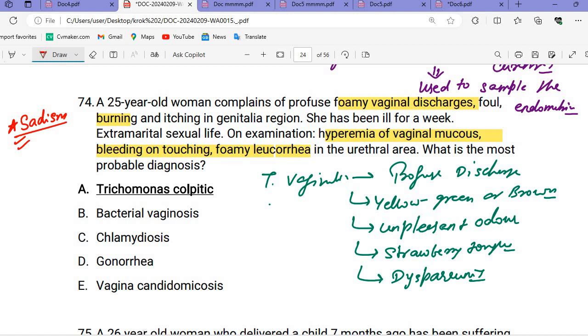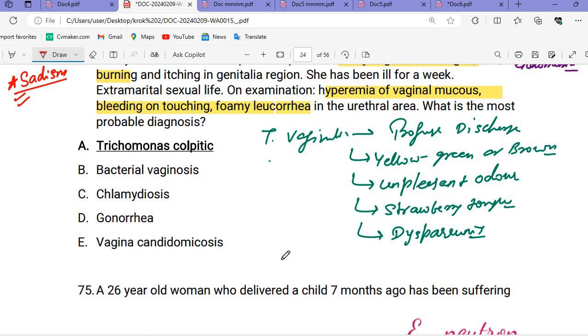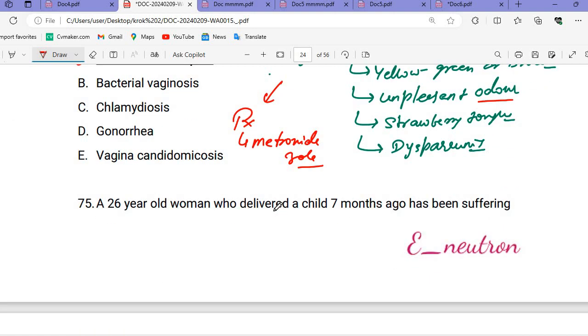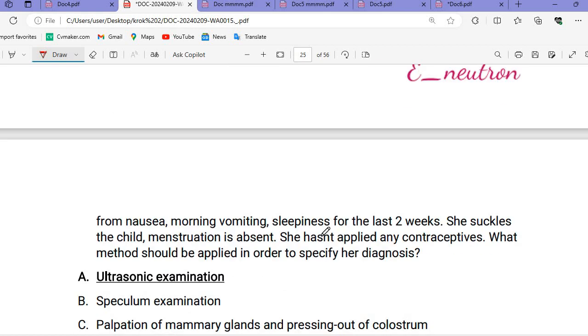Okay, based on the clinical picture, we have dyspareunia. So Trichomonas vaginalis: yellow, green or brown discharge, unpleasant odor, strawberry cervix, and we will have dyspareunia. The treatment for this condition is metronidazole. That is Trichomonas colpitis. All these we discussed already: vaginosis, candidiasis and so on.